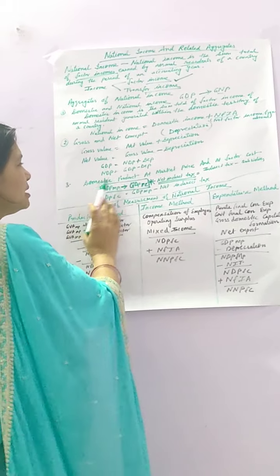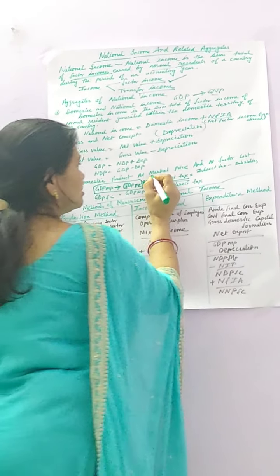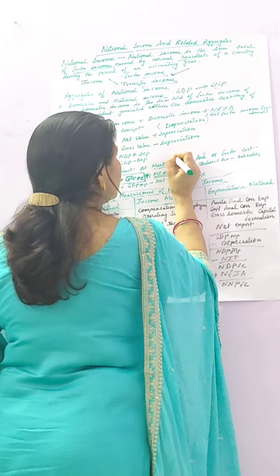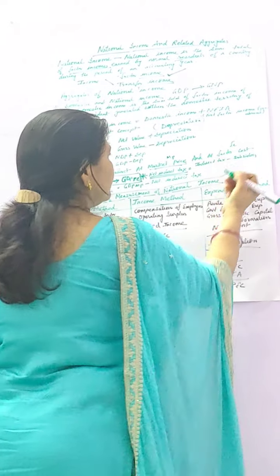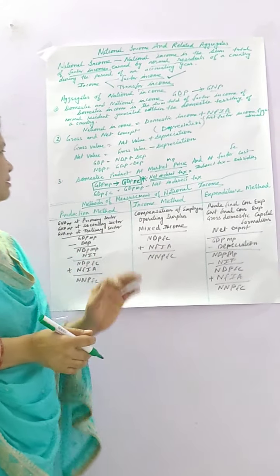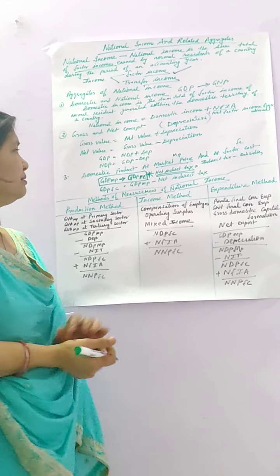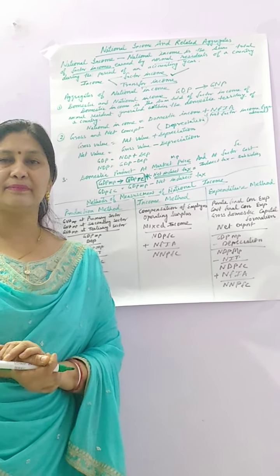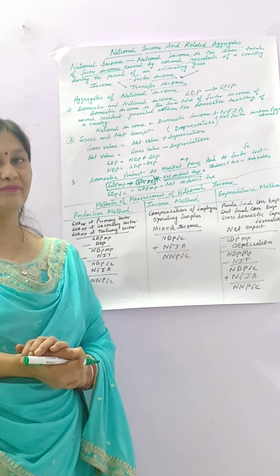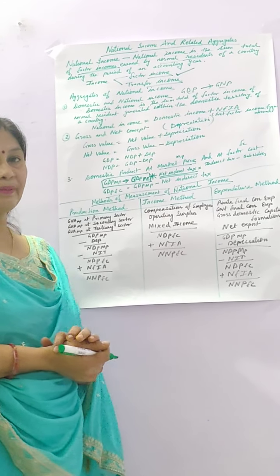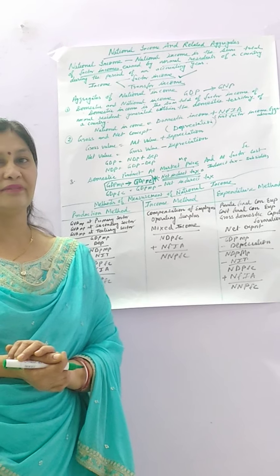Next is domestic product at market price and factor cost. Market price is known as MP and factor cost is known as FC. GDP MP and GDP FC. Then what are GDP MP and GDP FC? GDP MP is gross domestic product at market price, and GDP FC is gross domestic product at factor cost.